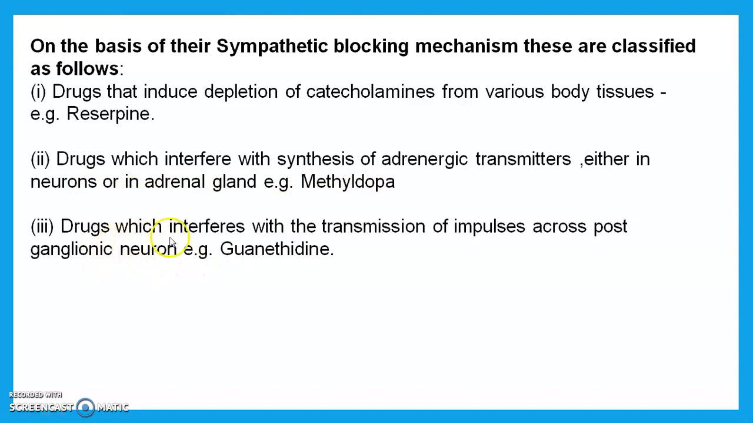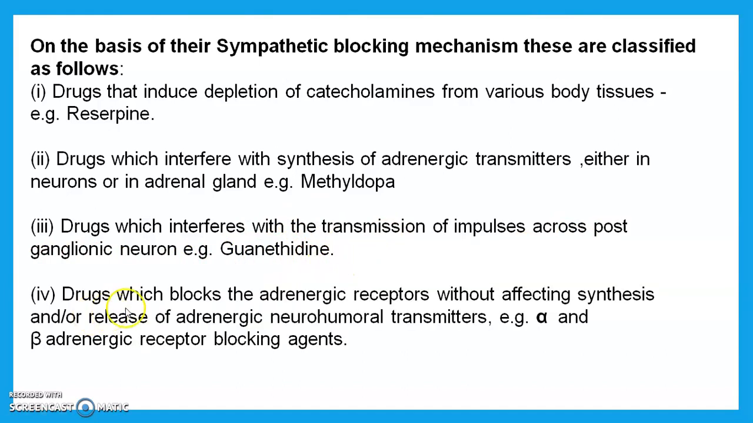Then the next class is drugs which interfere with the transmission of impulse across the postganglionic neuron. Example of it, guanethidine. And the fourth class is drugs which block the adrenergic receptor without affecting synthesis or release of the adrenergic neurohumoral transmitter. Example of this class is alpha and beta adrenergic receptor blocking agents. These are the classes by which they can block the stimulation of sympathetic nerves.